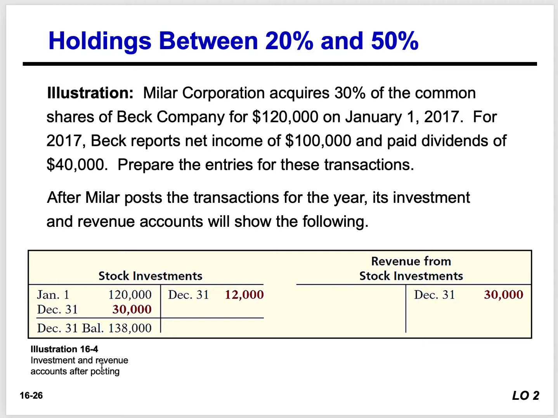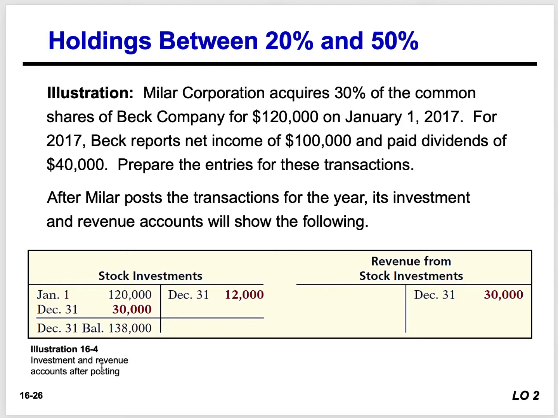The revenue from stock investments goes up by $30,000 because that's 30% of their net income. But look at the stock investment. On January 1st, we invested $120,000. We recognized 30% of their net income, but we also received dividends, so we had to credit those dividends.